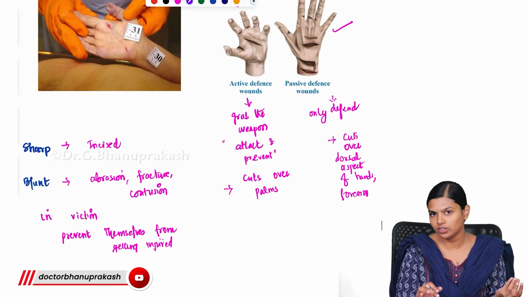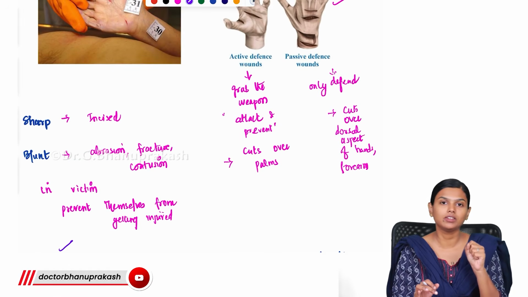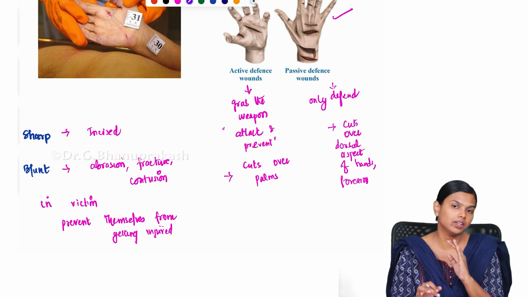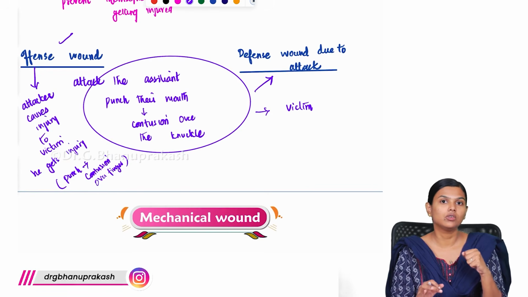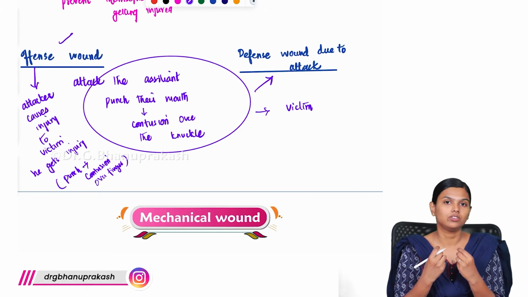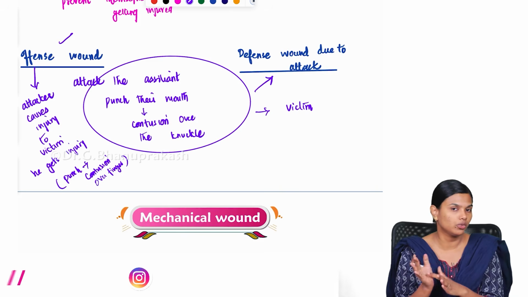So you have active defense wound, passive defense wound. Active is when you are trying to prevent the attack by actively doing something. Passive is when you are simply preventing yourself from getting attacked. And offense wound is where, while attacking, you get some injury. Defense wound due to attack is to defend yourself, you are attacking and you are getting some injury. That is defense wound due to attack.